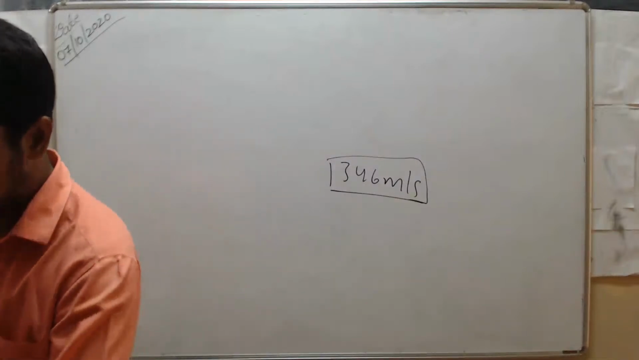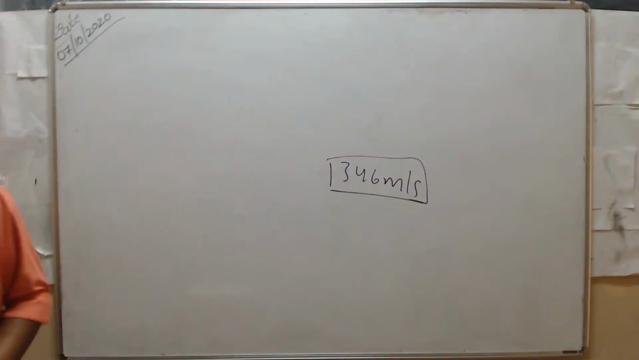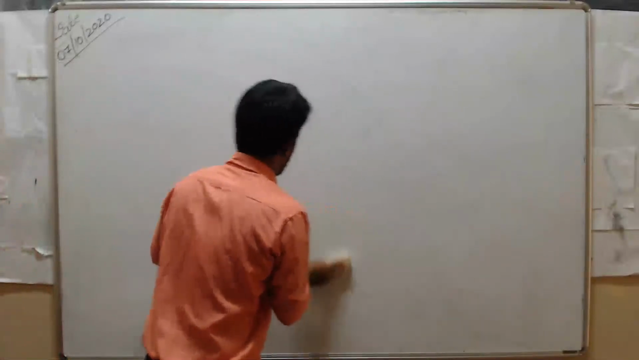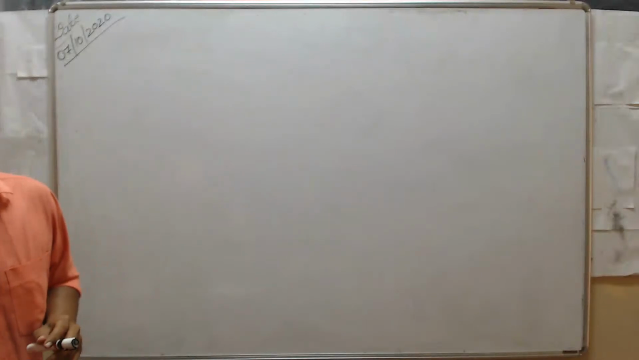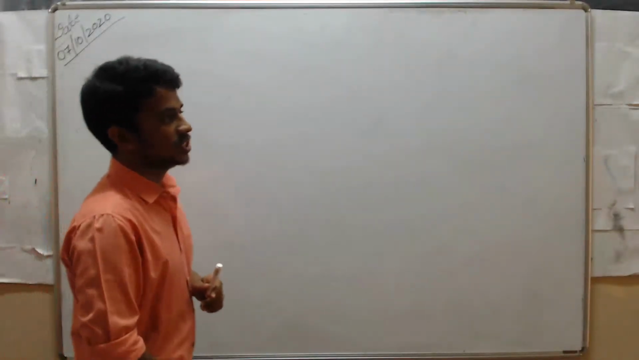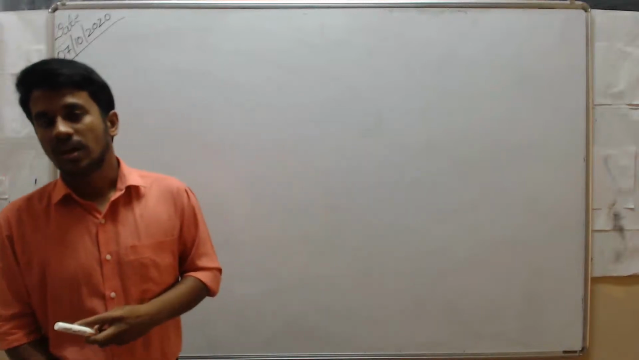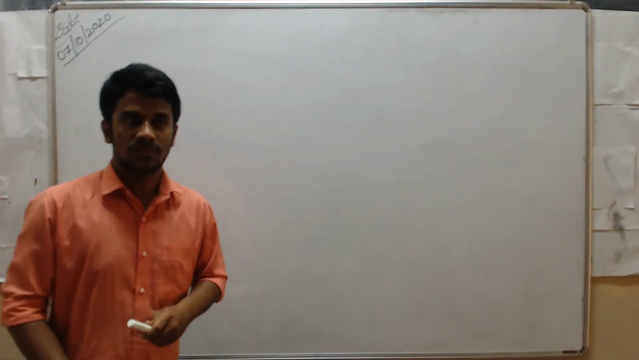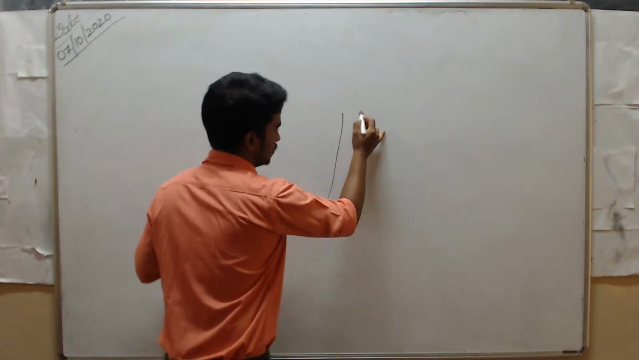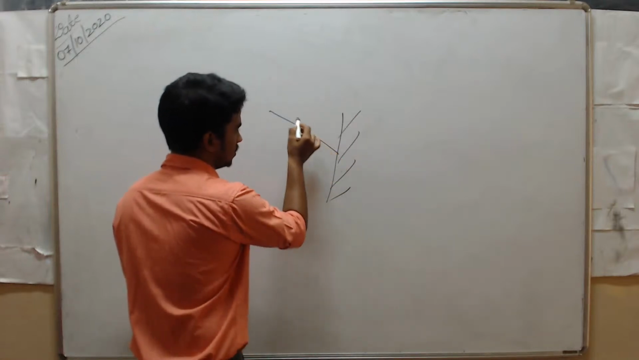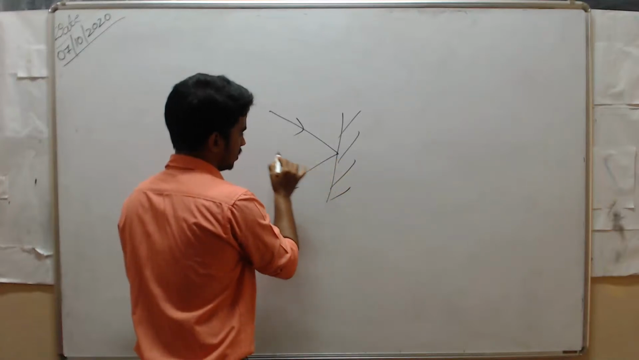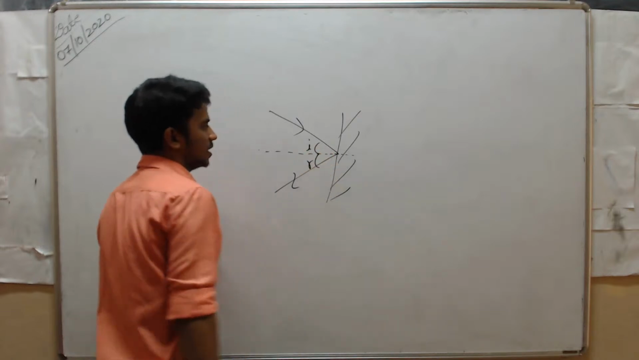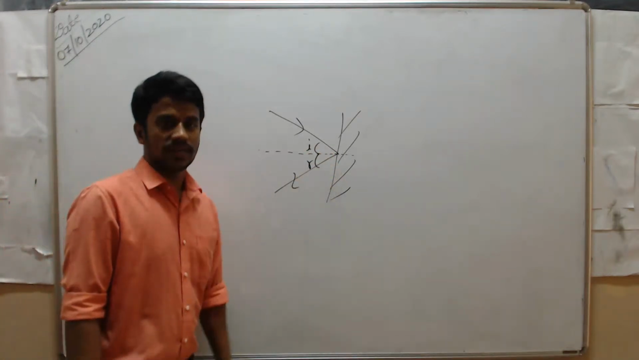Next, we move to reflection of sound. In the previous year you studied reflection in the light chapter. Just to recall, the bouncing back of light is called reflection of light. For example, this is a mirror; if you pass rays of light here, this is the incident ray and this is the reflected ray.